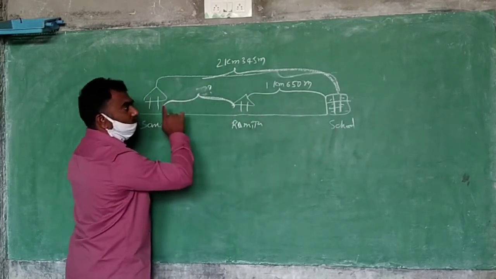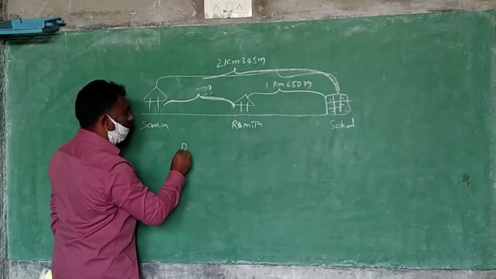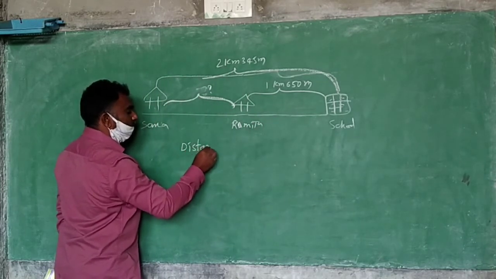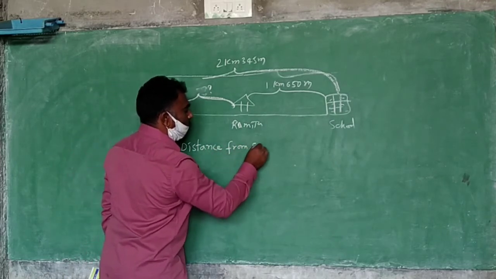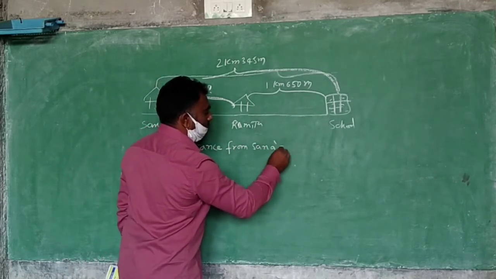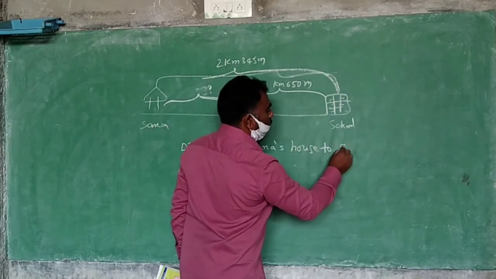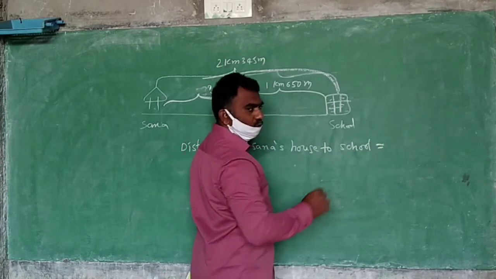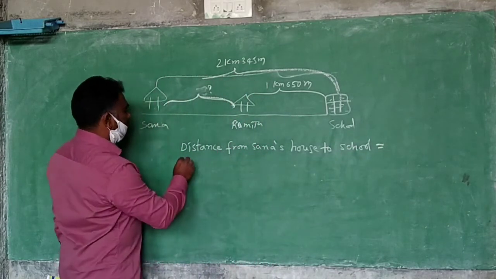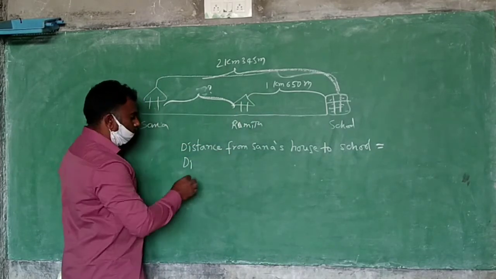That's why I am writing here: distance from Sana's house to school is equal to how much? You write it. Next one, what are you writing? This distance you are writing now.